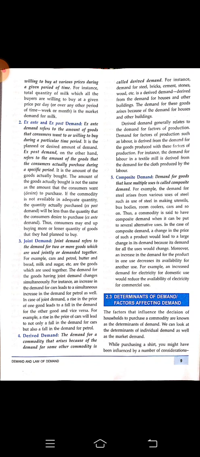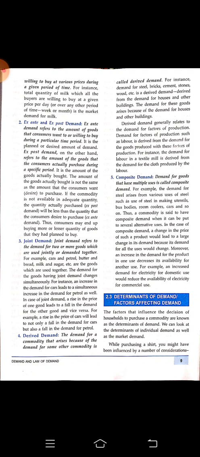This means, suppose the demand for clothes is increasing more in the market, automatically the textile mill will try to hire more and more labor. So this demand for labor is increasing because of the demand for cloth, right? Because demand of one product is increasing, it is affecting the demand of other commodity.